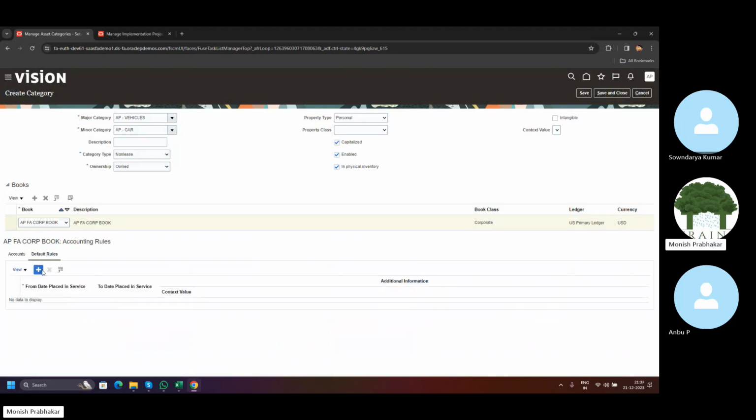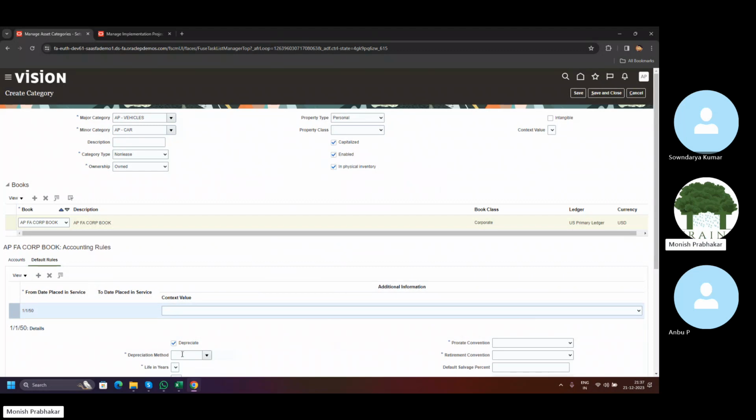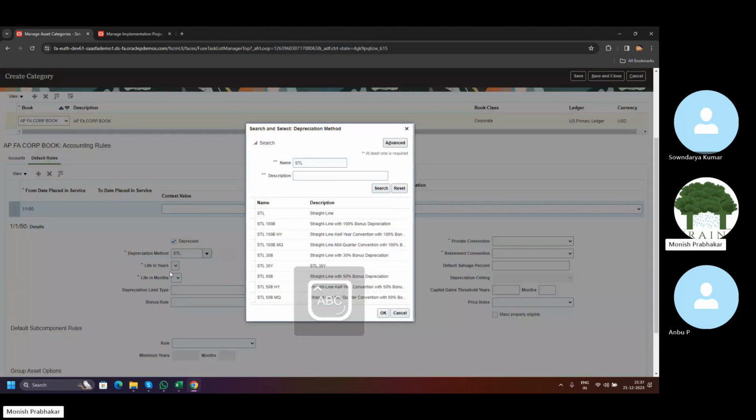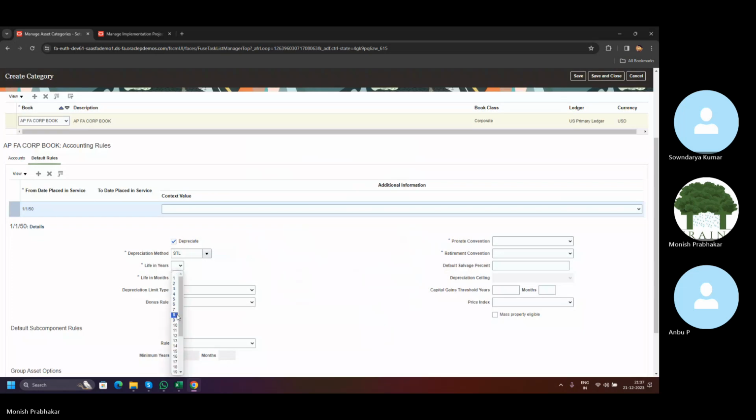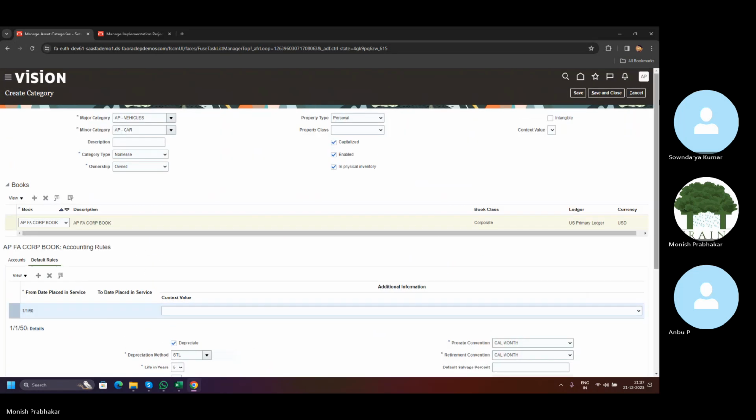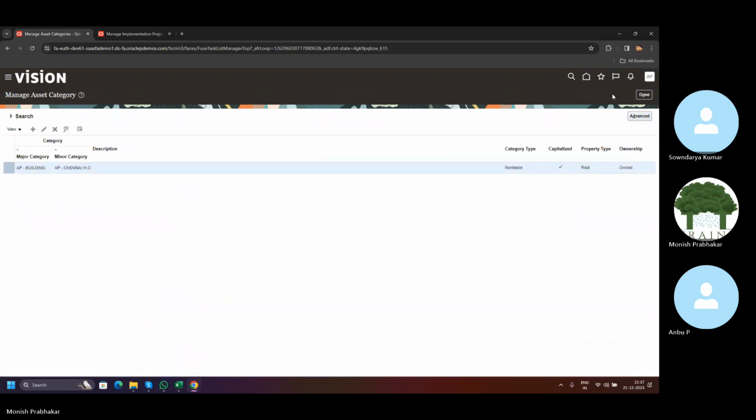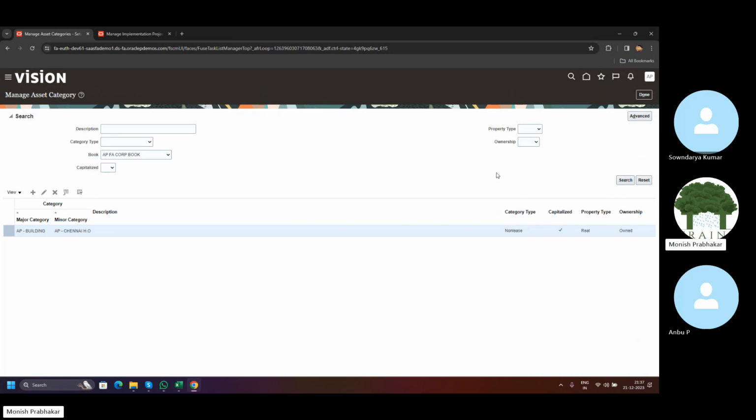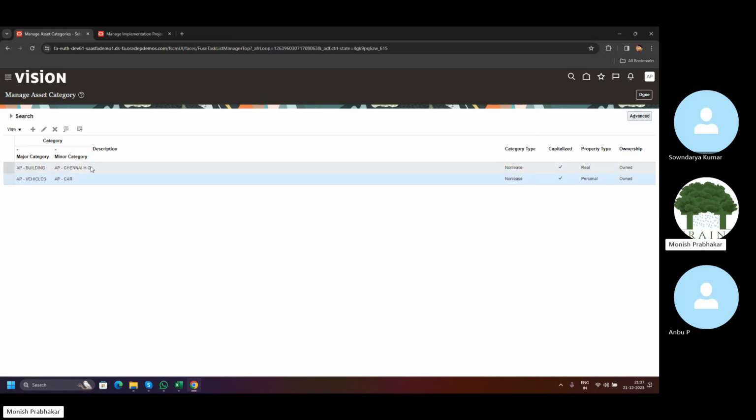Default rules, come plus. So let's say this is also STL. Let's say this is 5 years, 0. Save and close. Now, if I search, so we have two things.